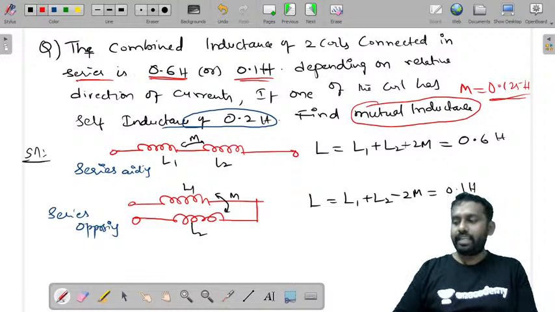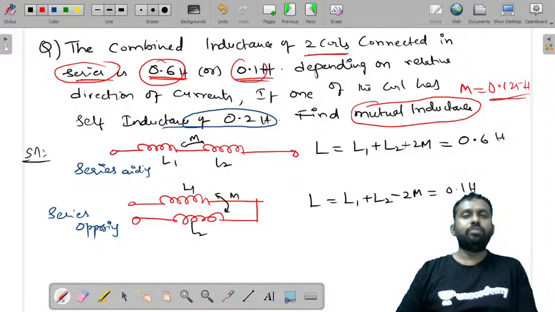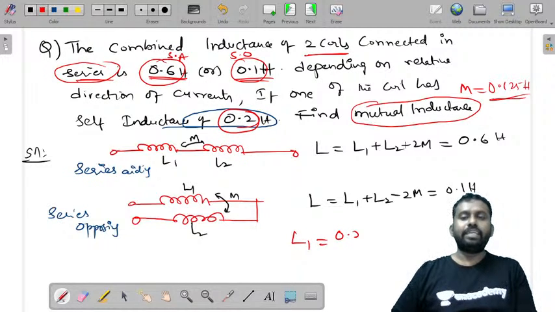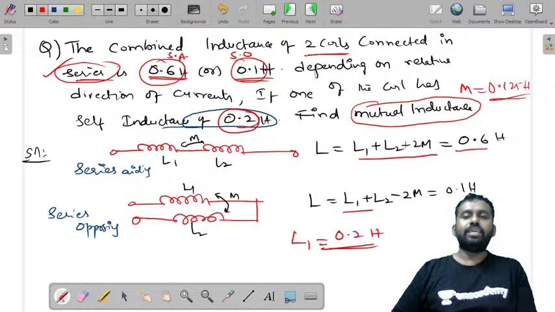Let us see once again what is given to us. The combined inductance of the two coils connected in series is given as 0.6 and 0.1. You can understand this is series aiding and this is series opposing, depending on the relative direction of the currents. One coil already has a given self-inductance, so L1 or L2 can be taken as 0.2 Henry. When they are series aiding it is 0.6, and when series opposing it is 0.1.